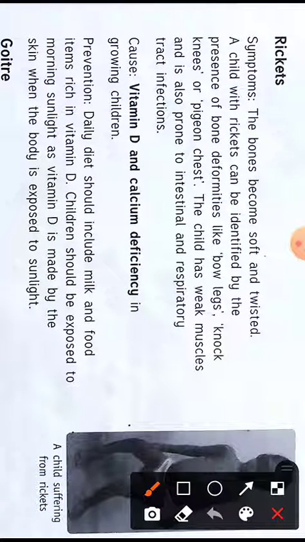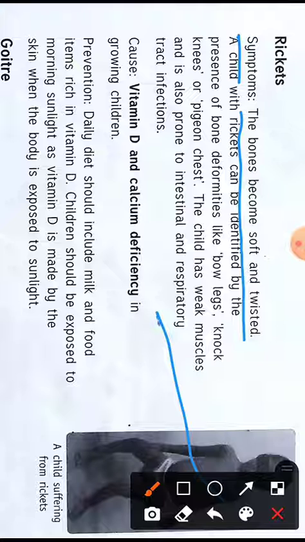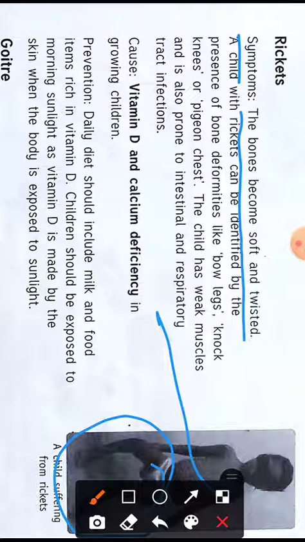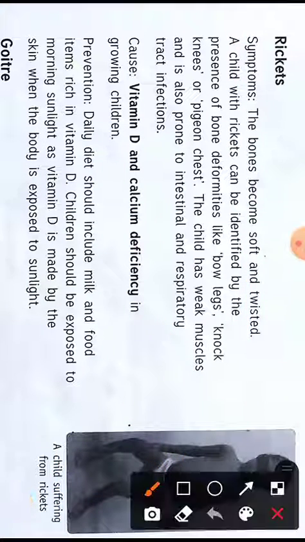Rickets. The symptom of rickets is that the bones become soft and twisted. You can see this child. See, this child's bones are soft and twisted. So this child is suffering from rickets. Okay, so let us see.